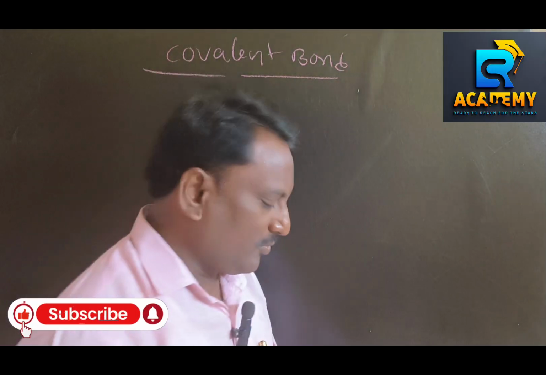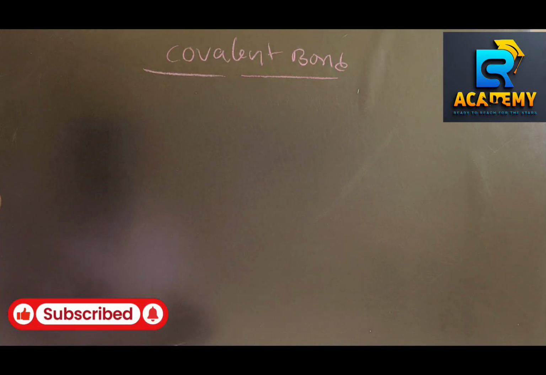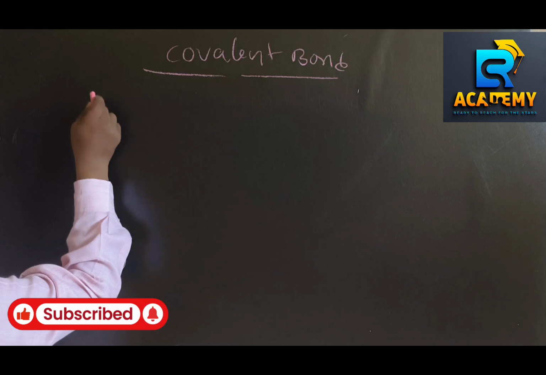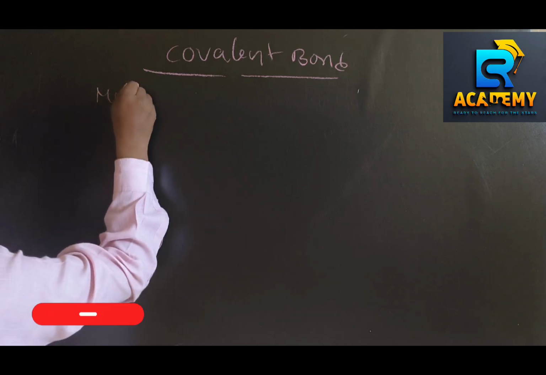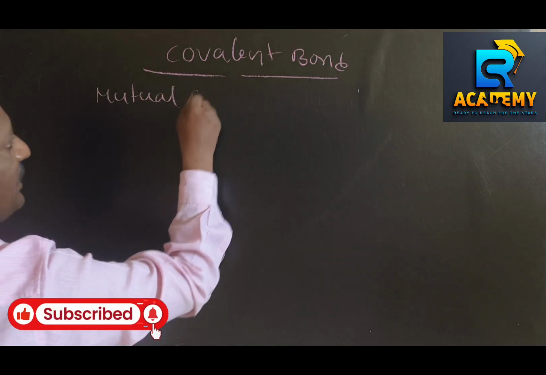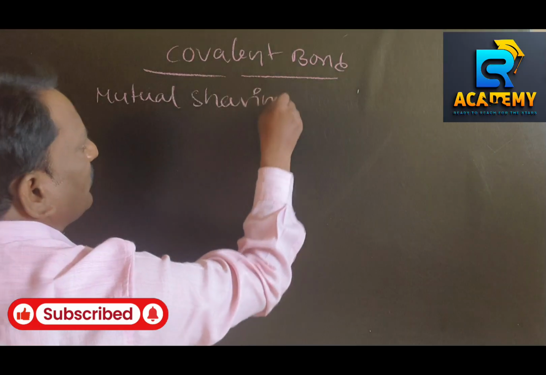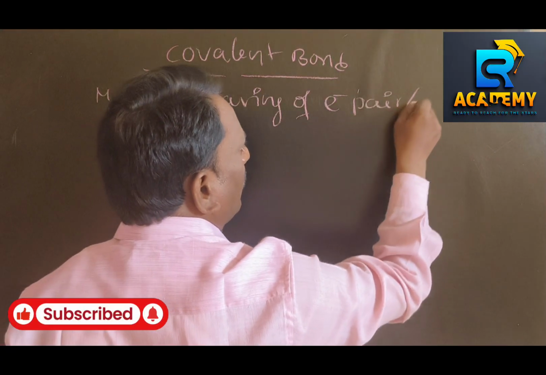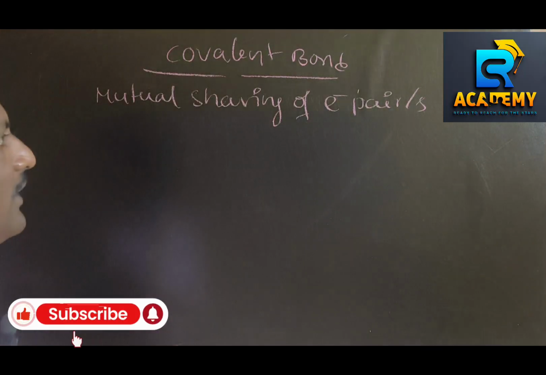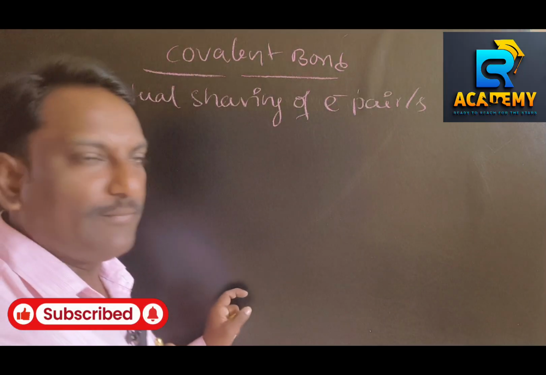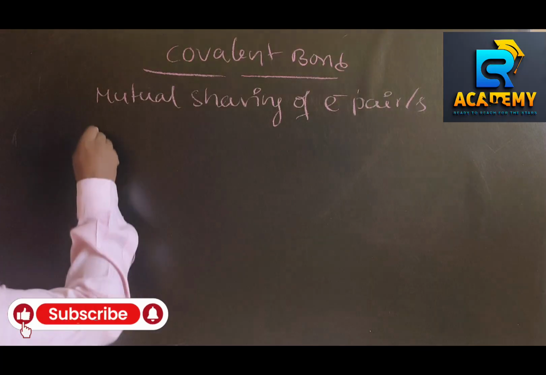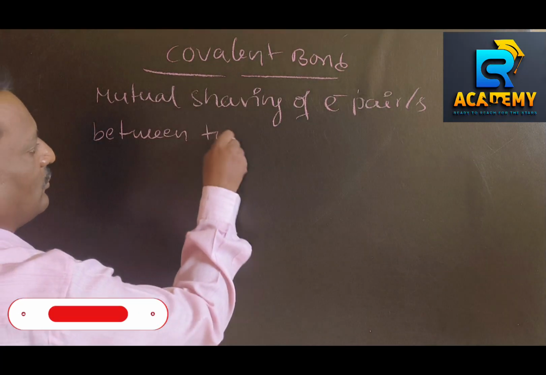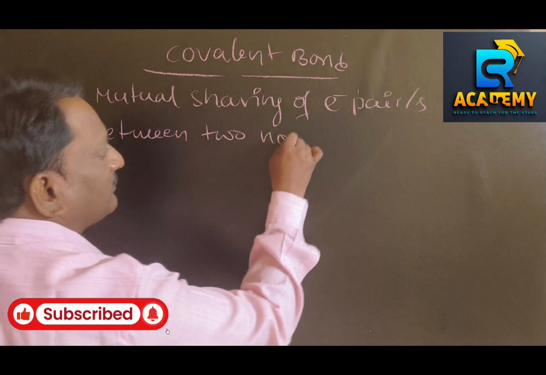So covalent bond is formed by mutual sharing of electron pair or pairs between two non-metals.